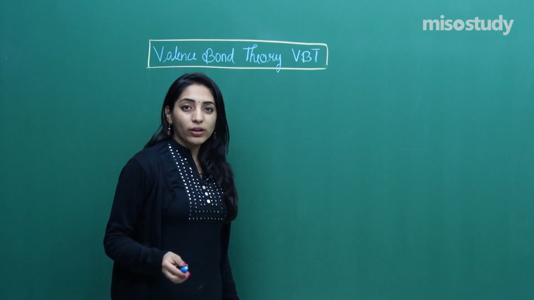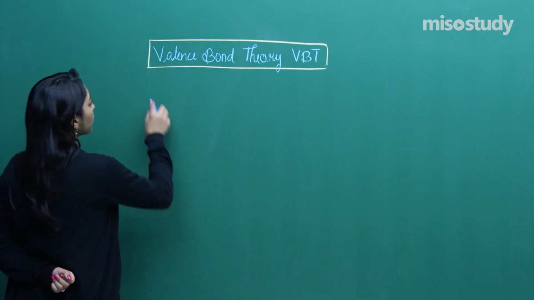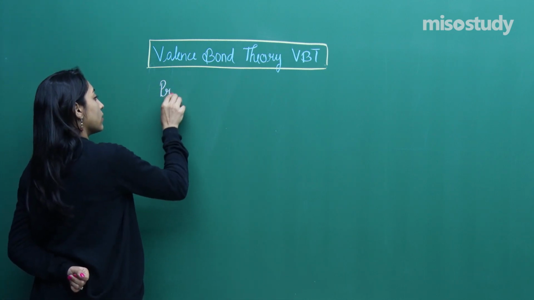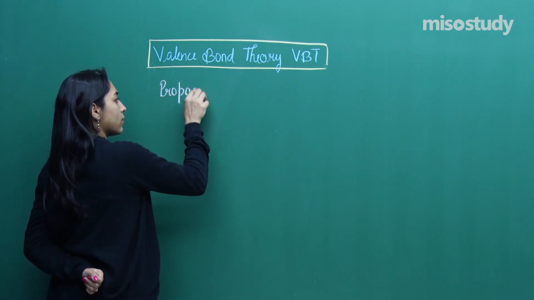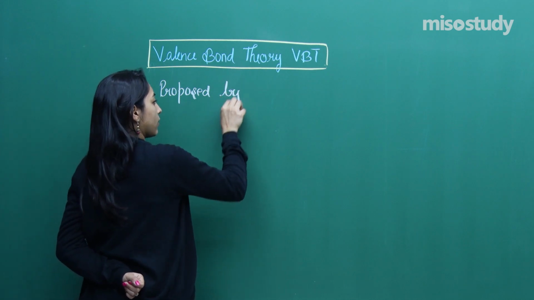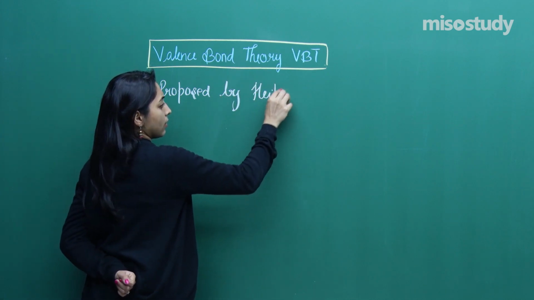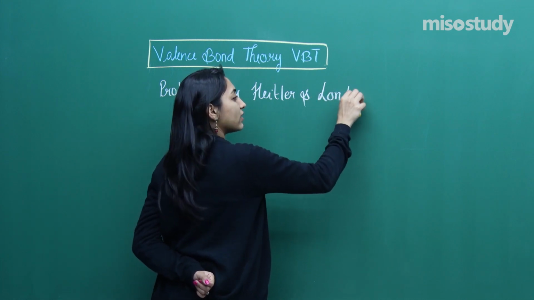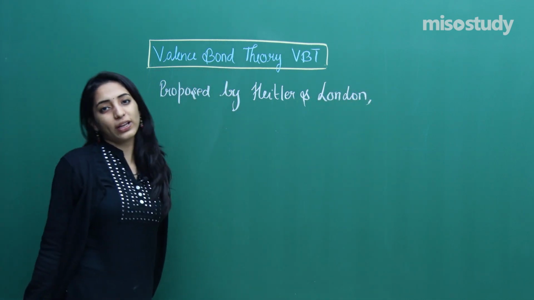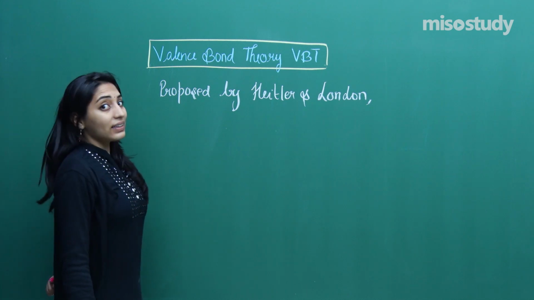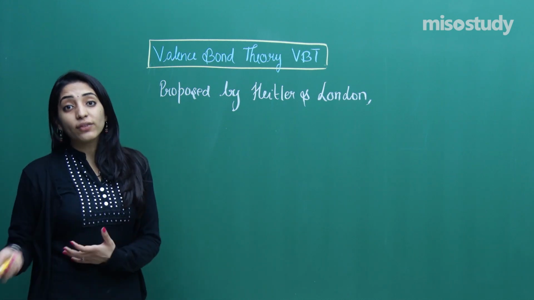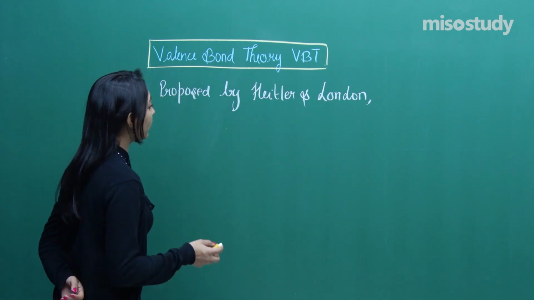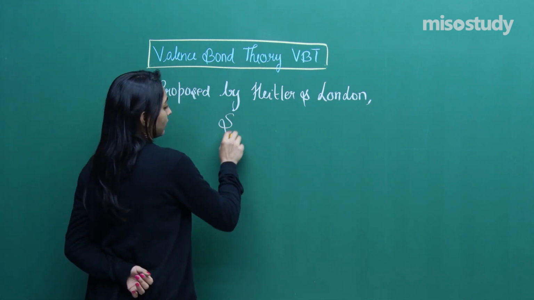The valence bond theory, or VBT, was first proposed by, no one is going to ask you all the details, but still it's good if you know. And then later on there were certain modifications introduced into the VBT, and thus it was modified by, let's say, Slater.